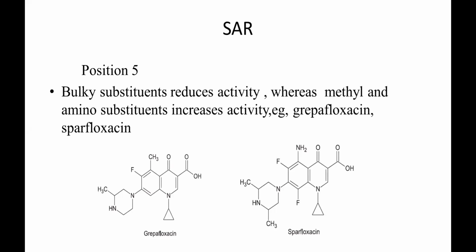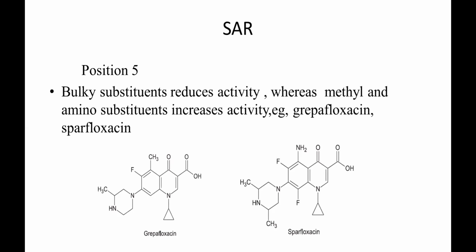So in case of grepafloxacin, you have got to see the difference between grepafloxacin and sparfloxacin. Everything is the same. It contains a cyclopropyl group, carboxylic acid at the third position. Only at the fifth position, grepafloxacin contains a methyl and sparfloxacin contains an amino group. And in case of the seventh position, grepafloxacin contains a monomethylated piperazine, whereas in case of sparfloxacin, it is a 2,6 dimethyl piperazine derivative. So this is the difference between them.